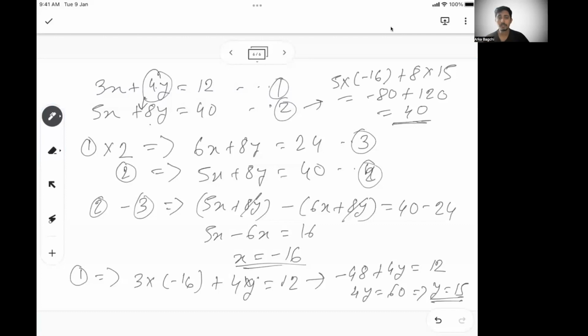So that's the way. The ideal way is to take one variable, equate its coefficient in the second equation, eliminate that variable by subtracting or adding based on the sign, and then get a single variable and a constant number and get the value of the other variable. Now put that value in any one of the equations, and we should be able to get the value of the second variable. So that's the way we should solve the equations.